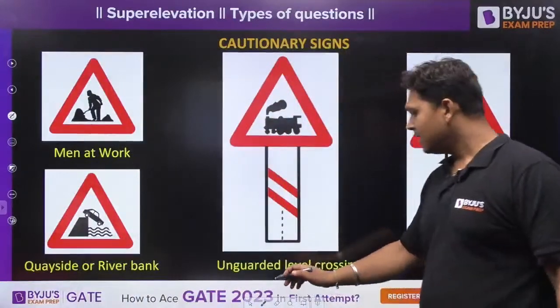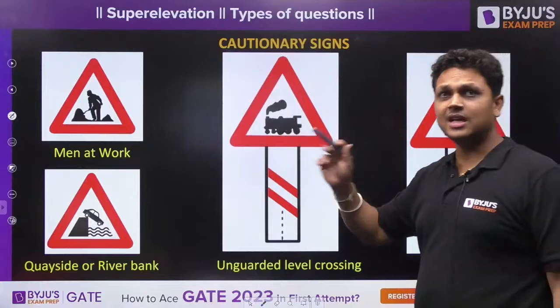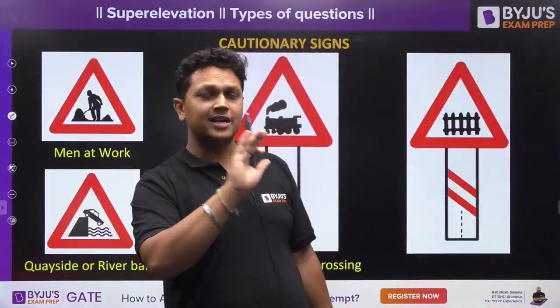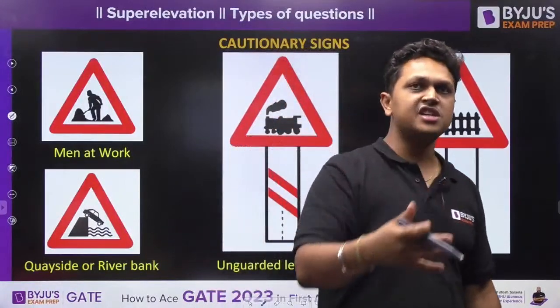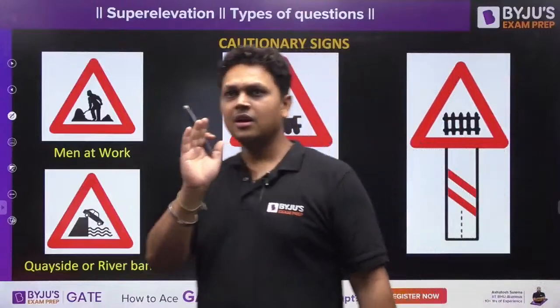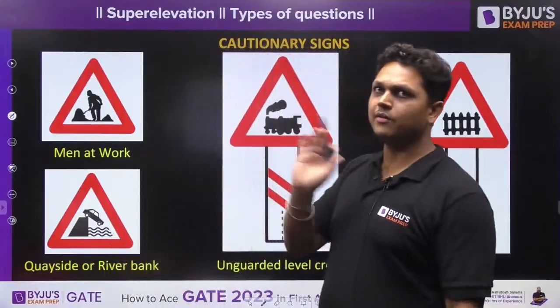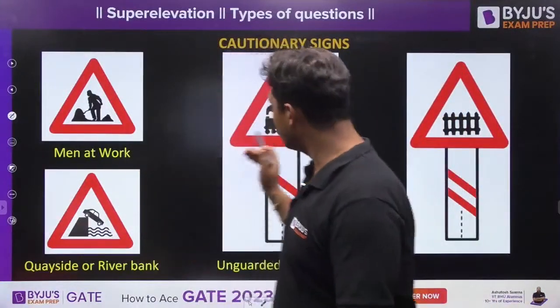So this means unguarded level crossing. Okay, see, this means that there is no person standing at that crossing to manage the traffic. Okay, that is unguarded. You have to take care of yourself. There is no one over there, no station person is going to be there to take care of you.